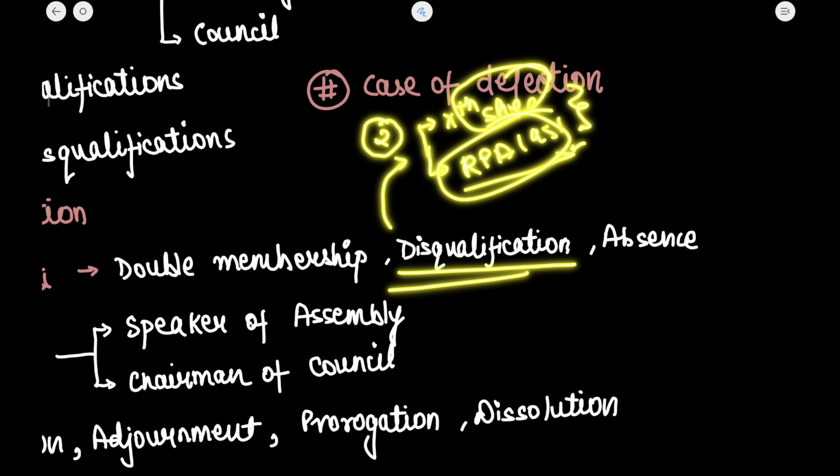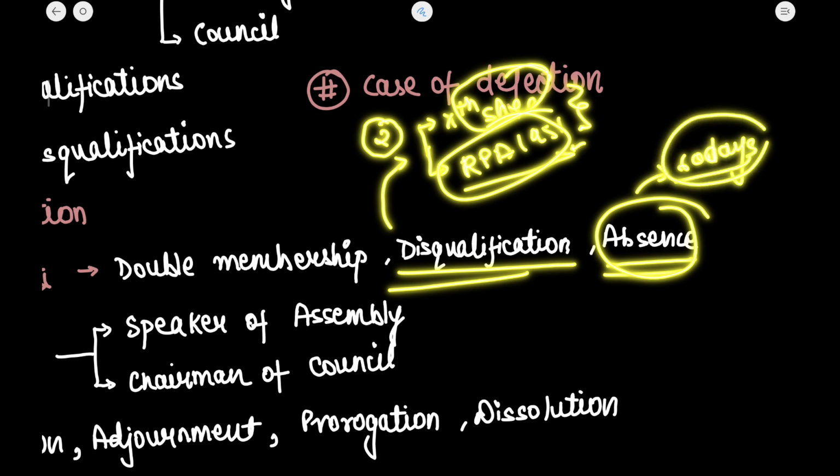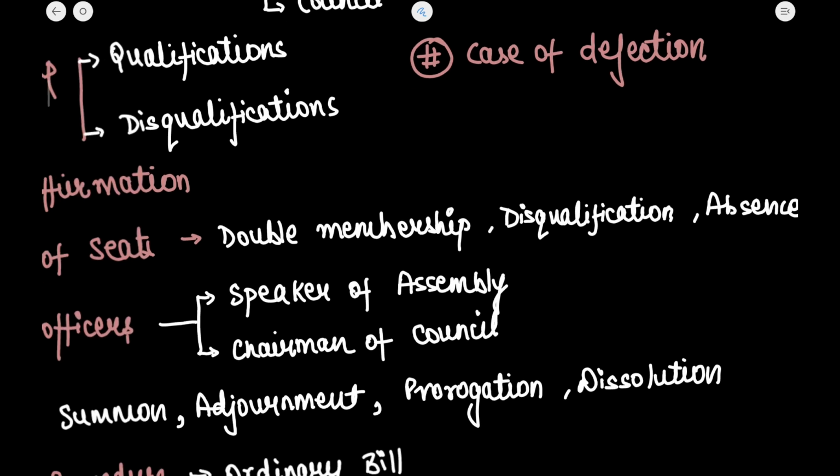Okay, the next is about absence. Maximum tenure of absence is 60 days. If the member does not attend the meeting of the house for 60 days without informing the presiding officer, then automatically the seat becomes vacant.